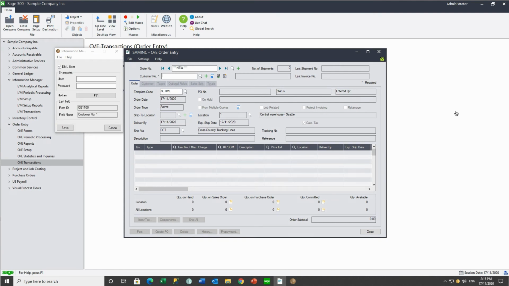In the OE order entry screen, we note that the field label for the customer number is also Customer NO. (full stop), and that the program ID for the OE order entry screen is OE1100.